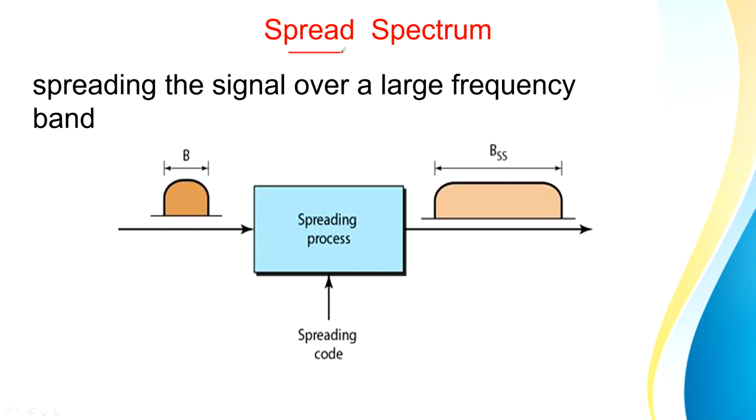Next technique is called spread spectrum. So in the spread spectrum technique, whatever bandwidth is given to you, suppose the bandwidth is B, you are going to multiply that bandwidth with a spreading code, and the result that you get will look something like this.